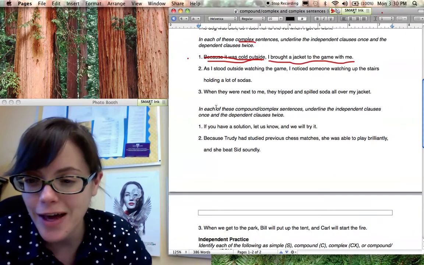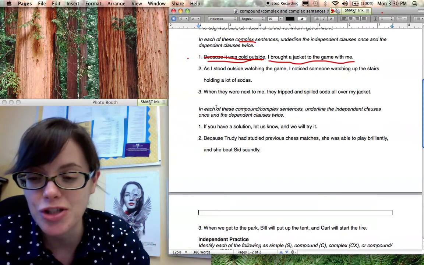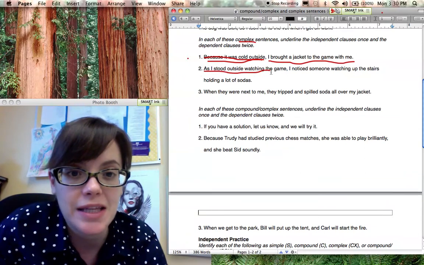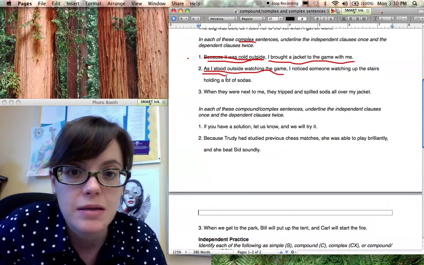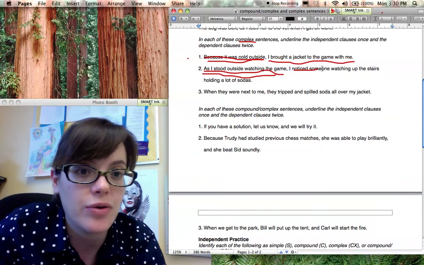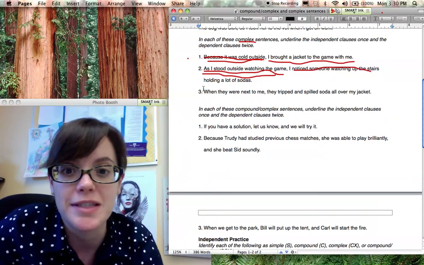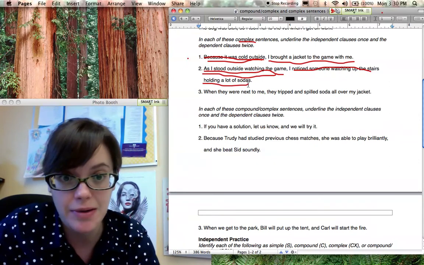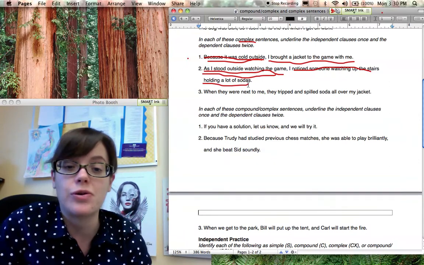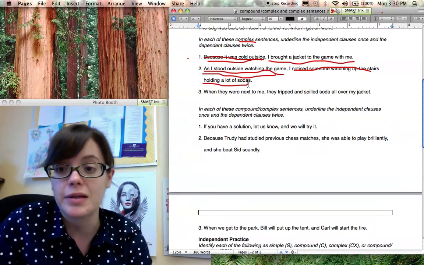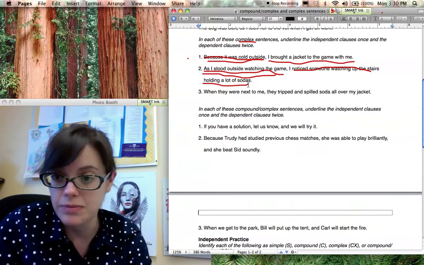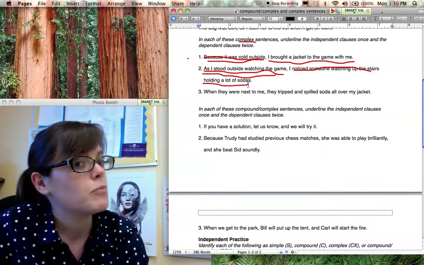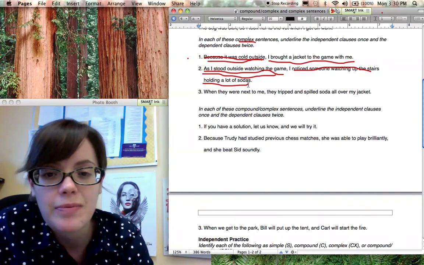All right, hopefully we had a chance to get numbers 2 and 3 done. Let's go ahead and check them. So you should have said, as I stood outside watching the game, was dependent. And I noticed someone walking up the stairs. We'll see, walking up the stairs holding a lot of sodas should have been independent. Okay, it could stand alone. I could just say to you, I noticed someone walking up the stairs holding a lot of sodas. And that's fine. That could stand alone. But if I said, as I stood outside watching the game, you're like, what happened as you stood outside? Okay.